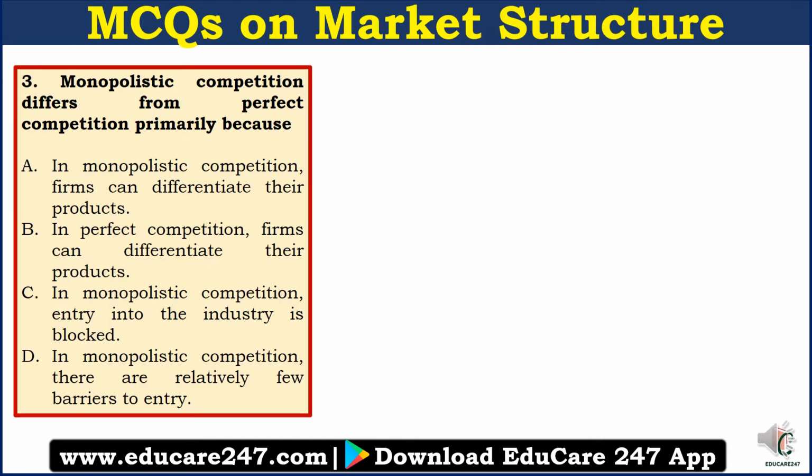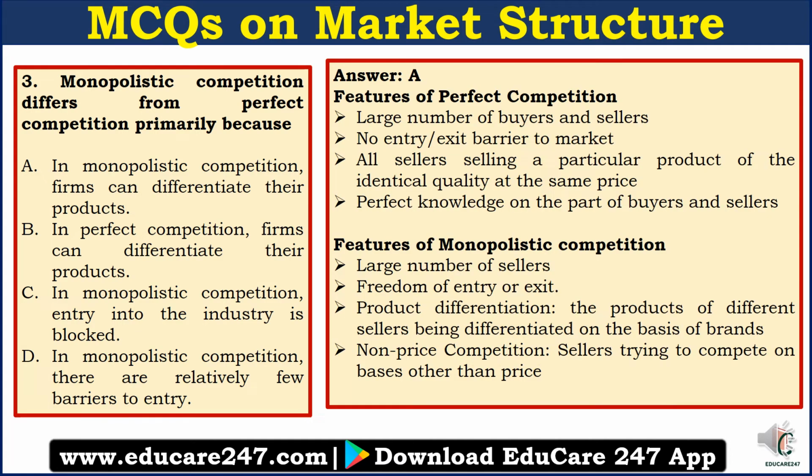Question number 3. Monopolistic competition differs from perfect competition primarily because A. In monopolistic competition, firms can differentiate their products. B. In perfect competition, firms can differentiate their products. C. In monopolistic competition, entry into the industry is blocked. Or D. In monopolistic competition, there are relatively few barriers to entry. So the answer to this question is A.